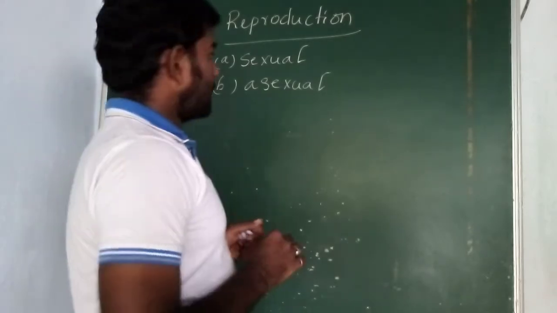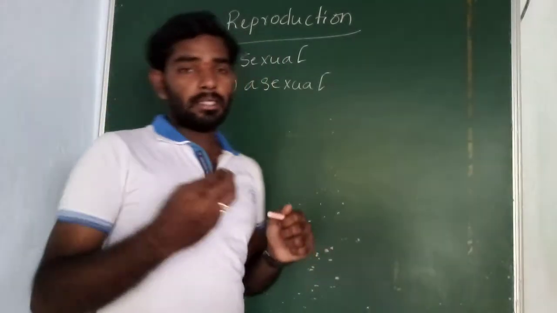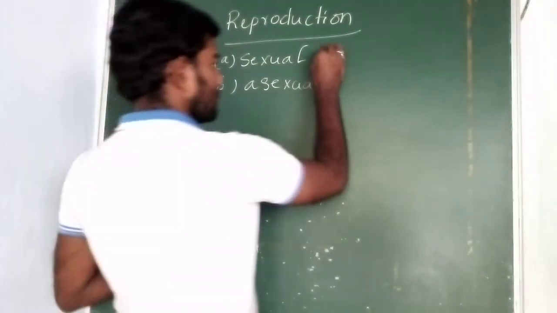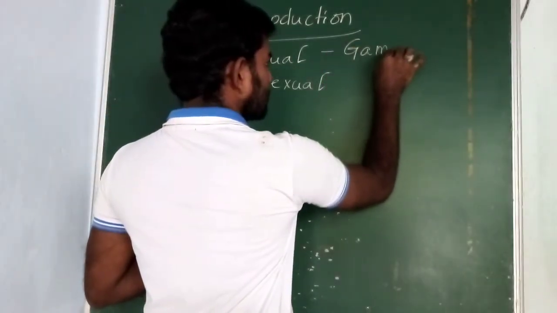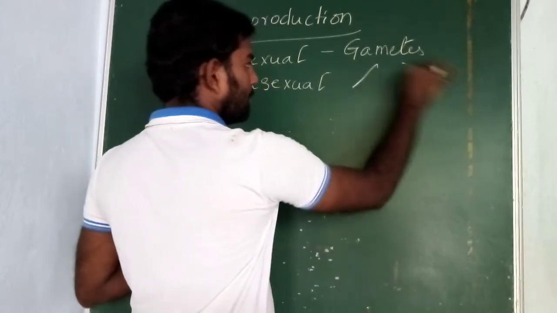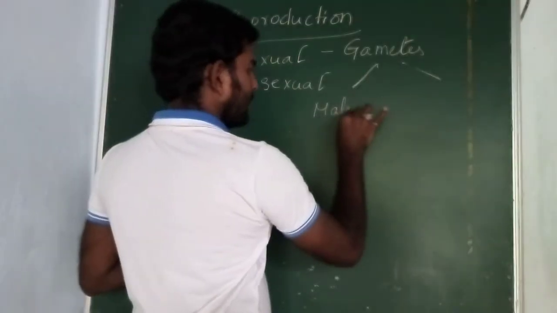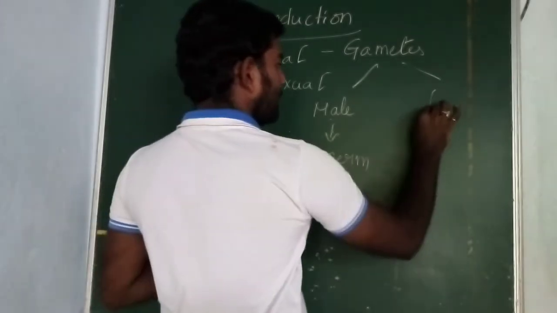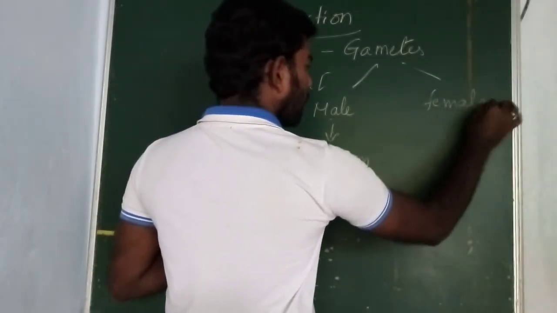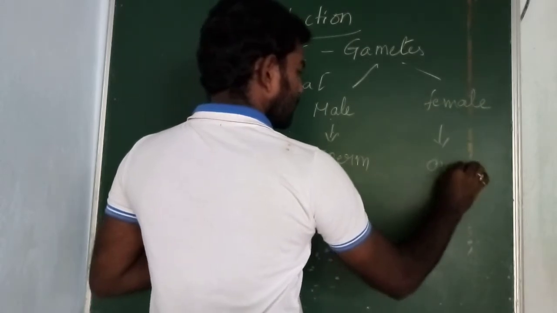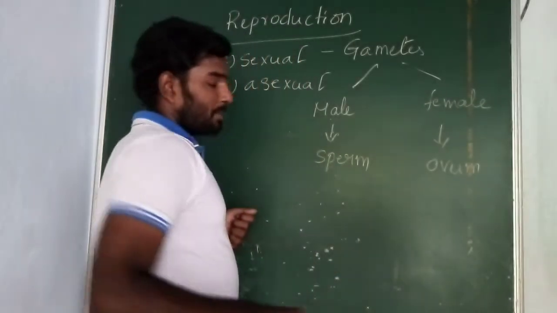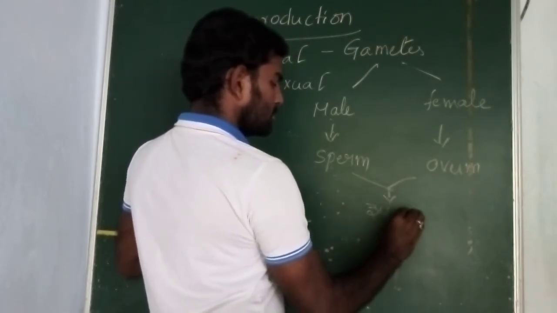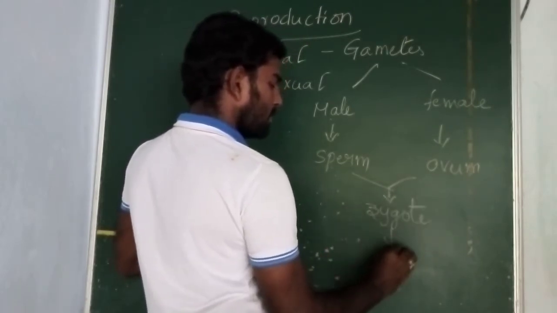Sexual reproduction is nothing but the fusion of gametes. In sexual reproduction we need gametes. The male gamete is the sperm and the female gamete is the ovum. The fusion of the sperm and the ovum results in the formation of a zygote. The zygote results in the formation of an embryo.